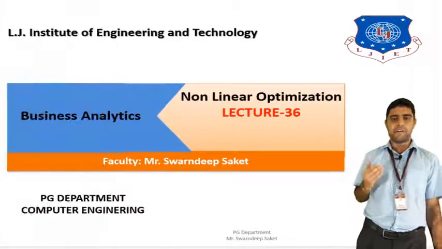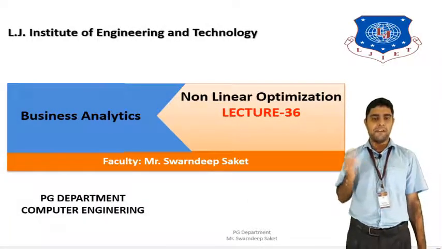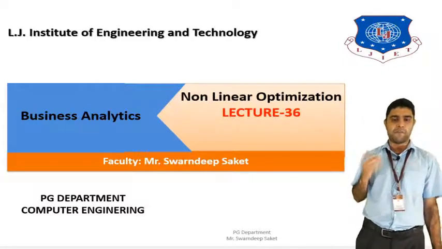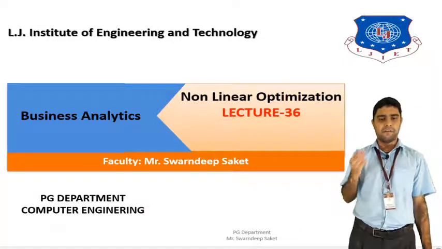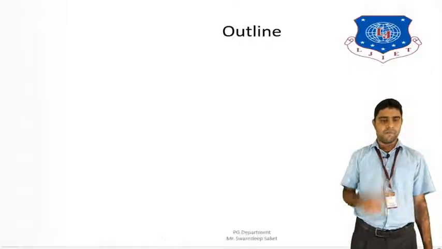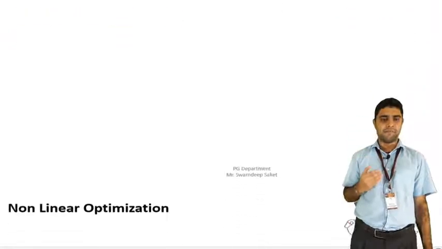The next topic is non-linear optimization. There are two types of optimization: linear optimization and non-linear optimization. Optimization means we have to find the optimal solution in a process with non-linear variables. So that is called non-linear optimization. This is the outline of the lecture, that is, non-linear optimization.